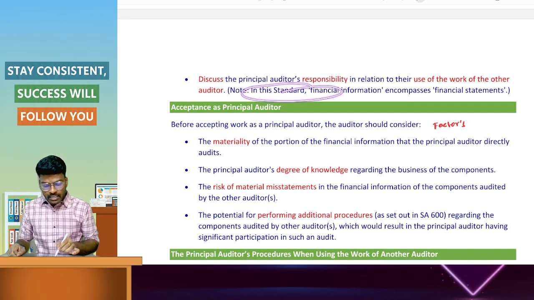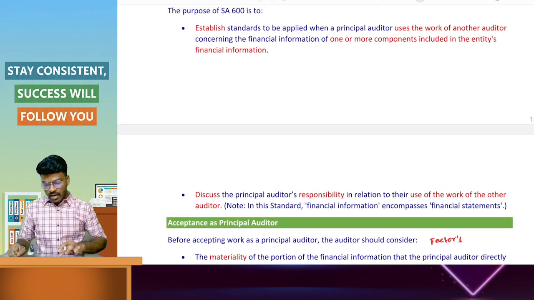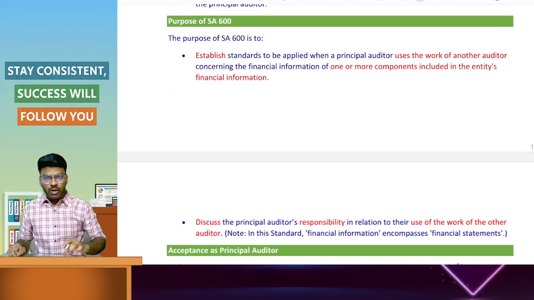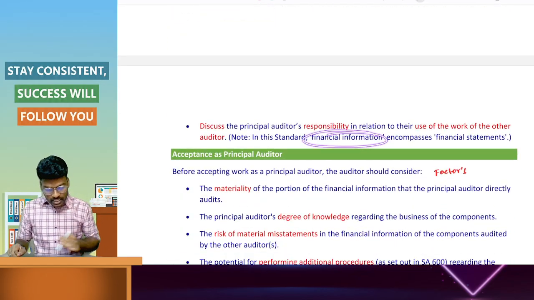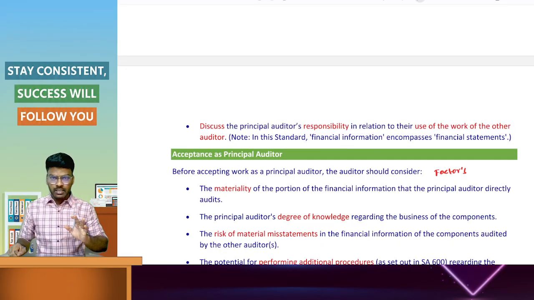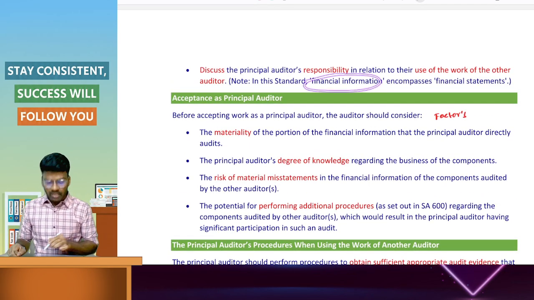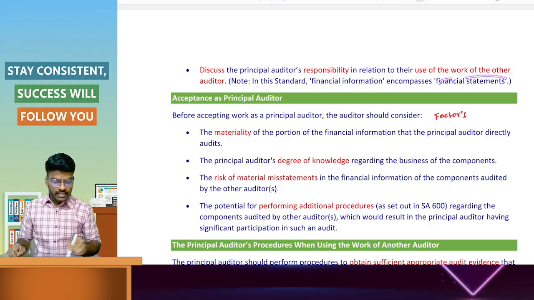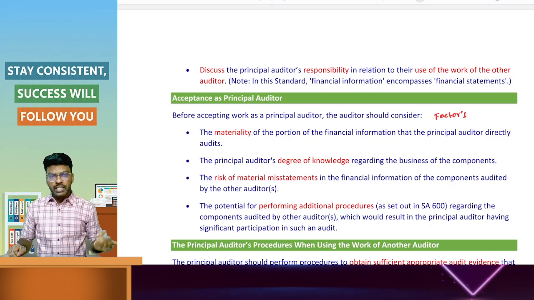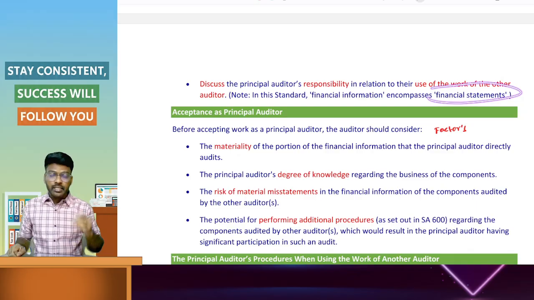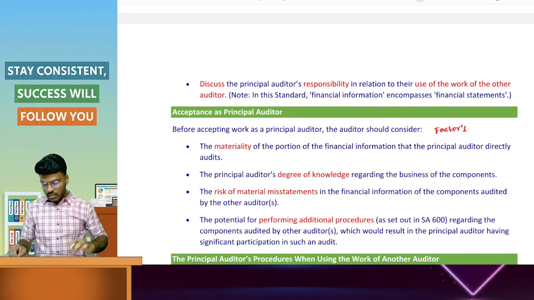In this standard, financial information, I have mentioned financial information everywhere. The financial information means the financial statements. Don't confuse it. Financial information includes financial statements. Financial statements include the statement of profit and loss account, balance sheet, statement of income, changes in equity, and notes to accounts.